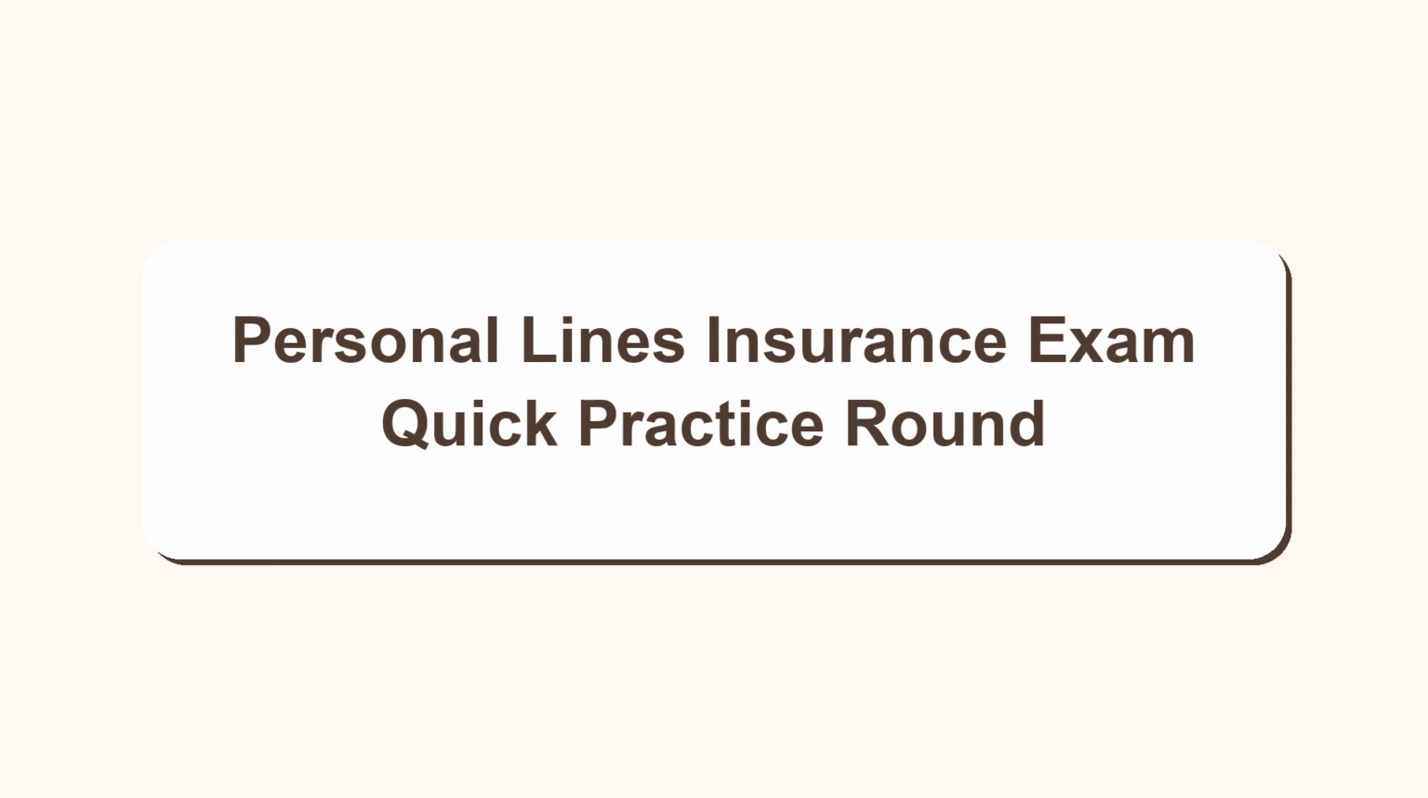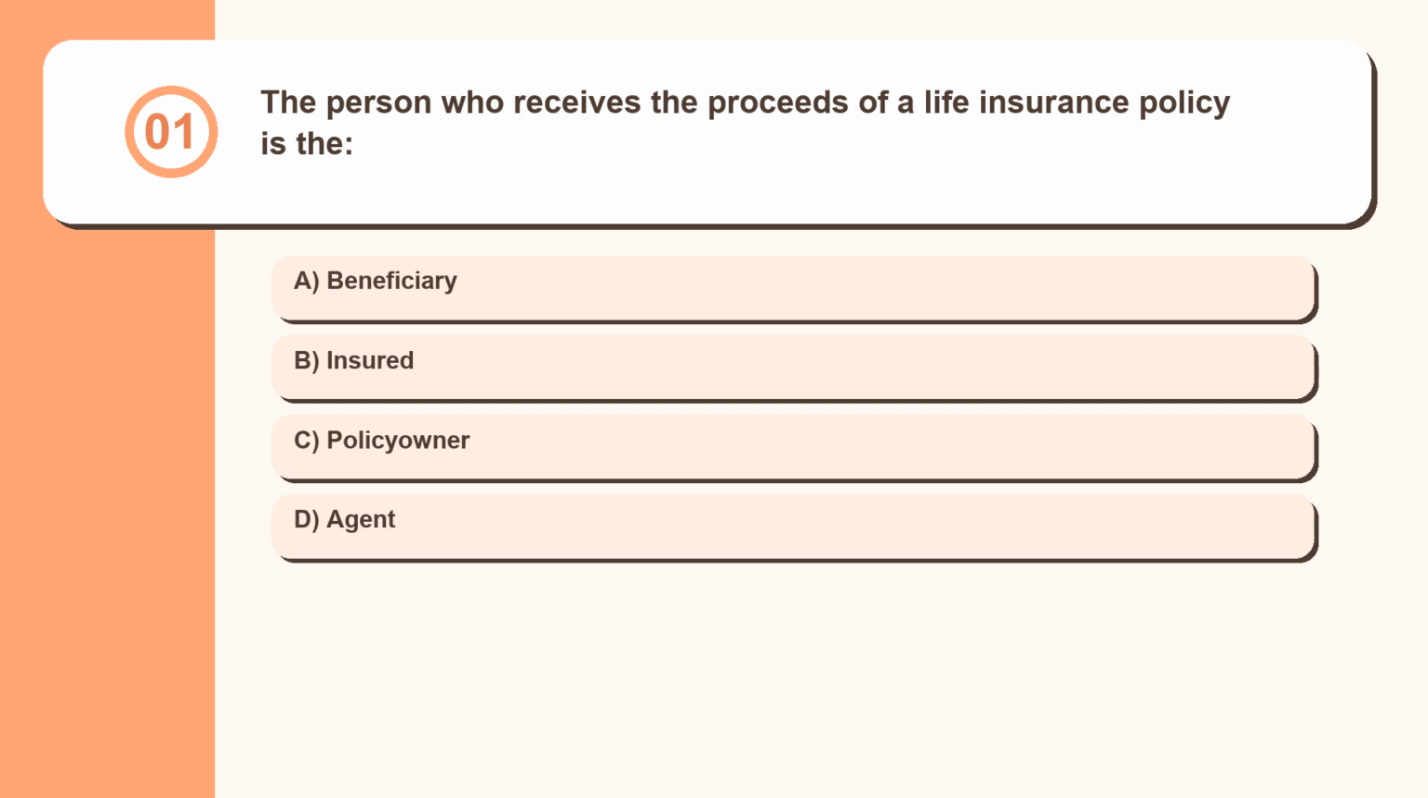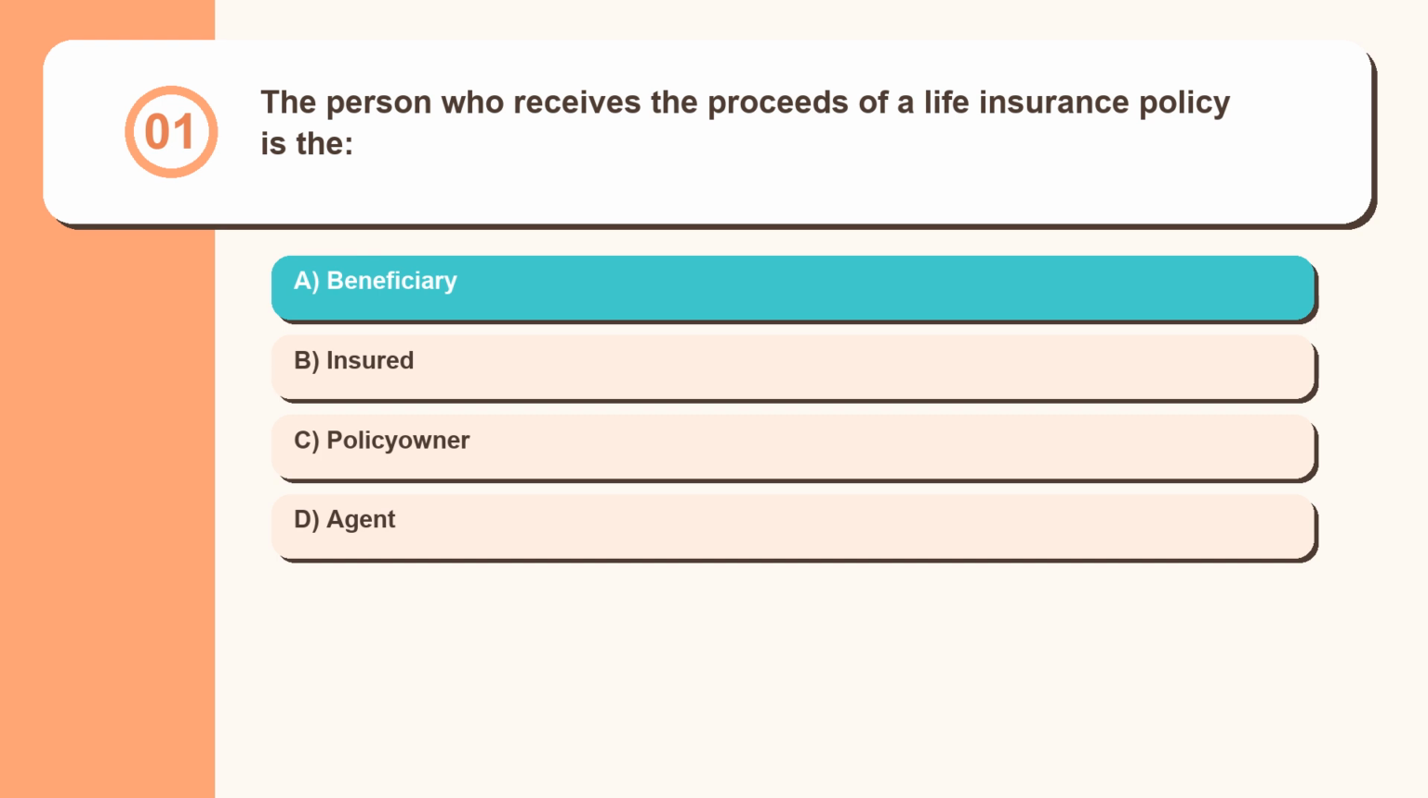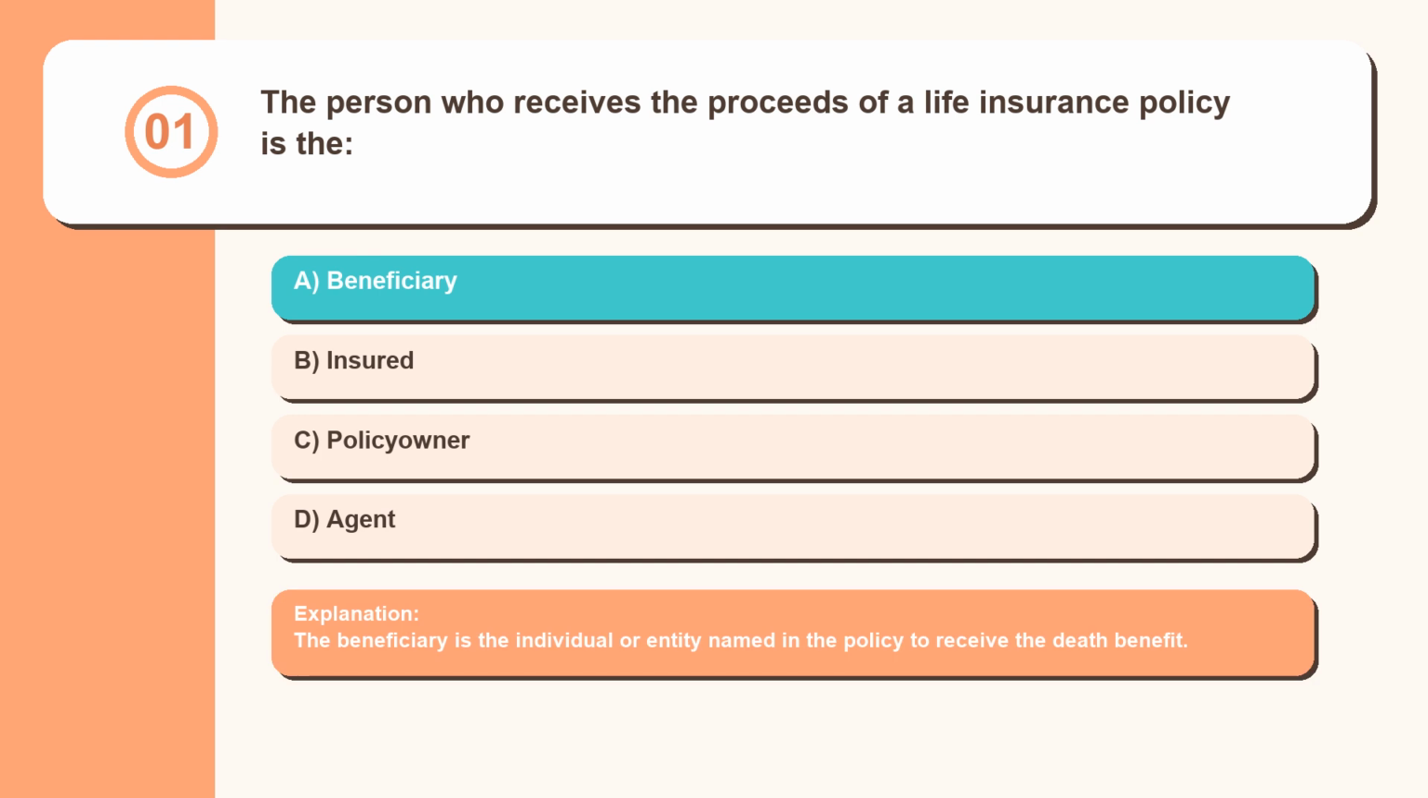Personal Lines Insurance Exam Quick Practice Round. Question 1. The person who receives the proceeds of a life insurance policy is the beneficiary, insured, policy owner, agent. The beneficiary is the individual or entity named in the policy to receive the death benefit.